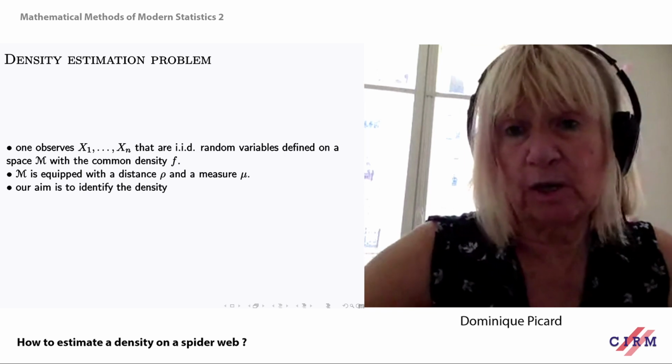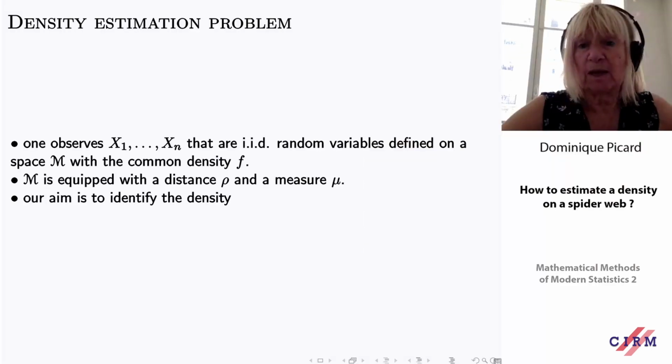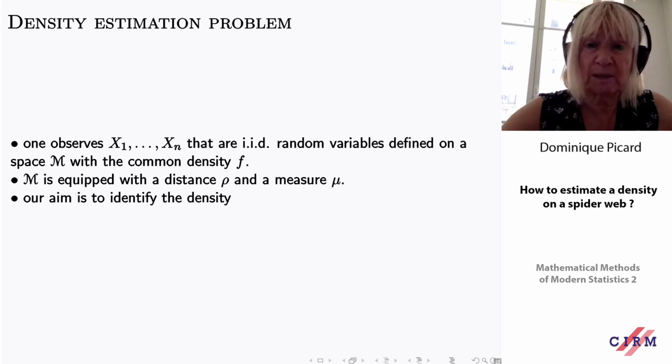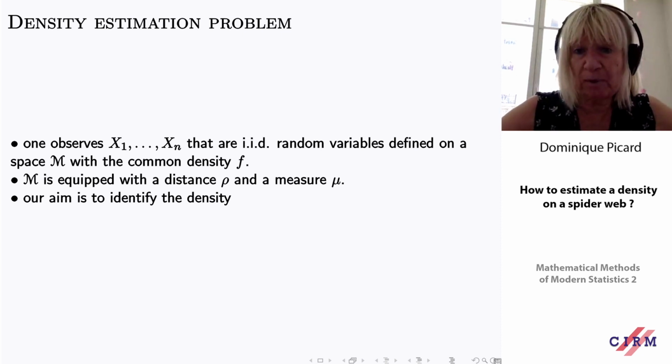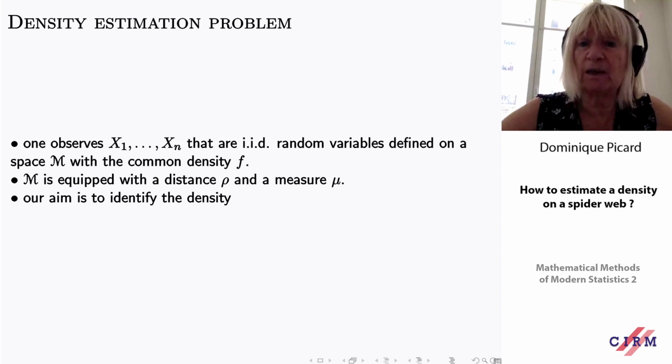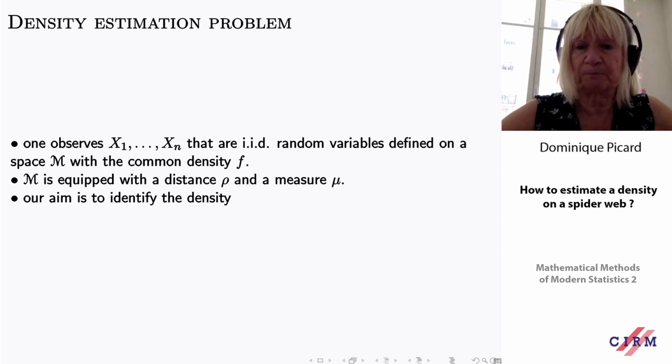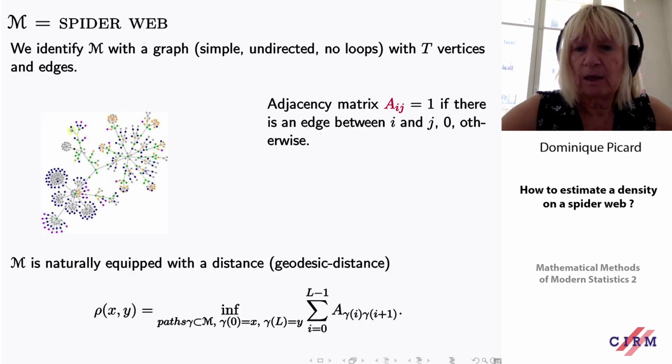Okay, so what is the density problem? Everybody is used to it. We observe X1, ..., Xn, which are IID random variables defined on the space M. Here the space is a spider web. So it's a complicated place. They have a common density. So this complicated place M is equipped with a distance and with a measure, since we want to have a density. And our aim is to identify this density. Okay? So first, we will identify the spider web with a graph.